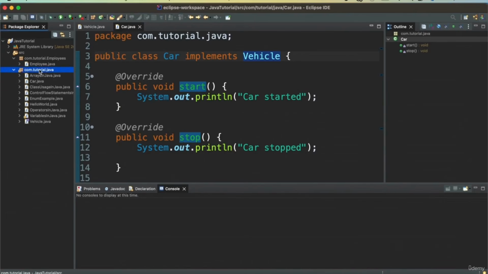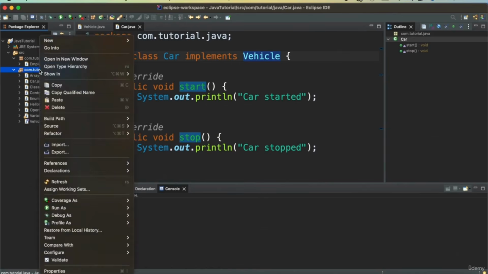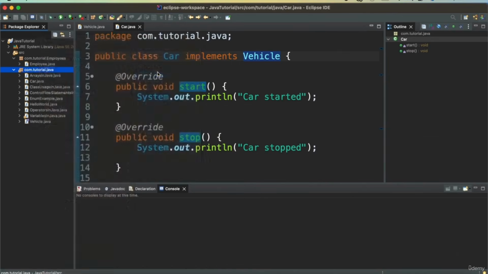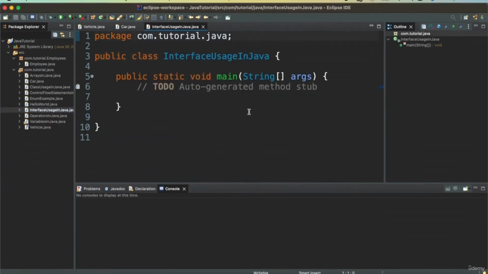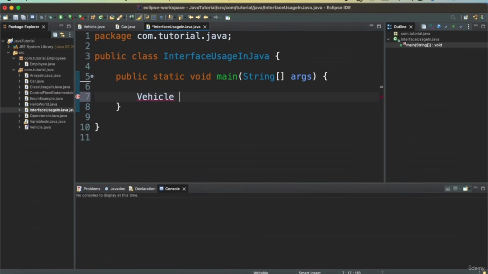Now we will have a new class that will use this car class that implements the vehicle interface. So let's create one more class, new class, interface usage in Java, and this will have a main method. In this method, when I'm creating an instance variable, I can specify that I need an instance of a vehicle, which is of type car, and new car.